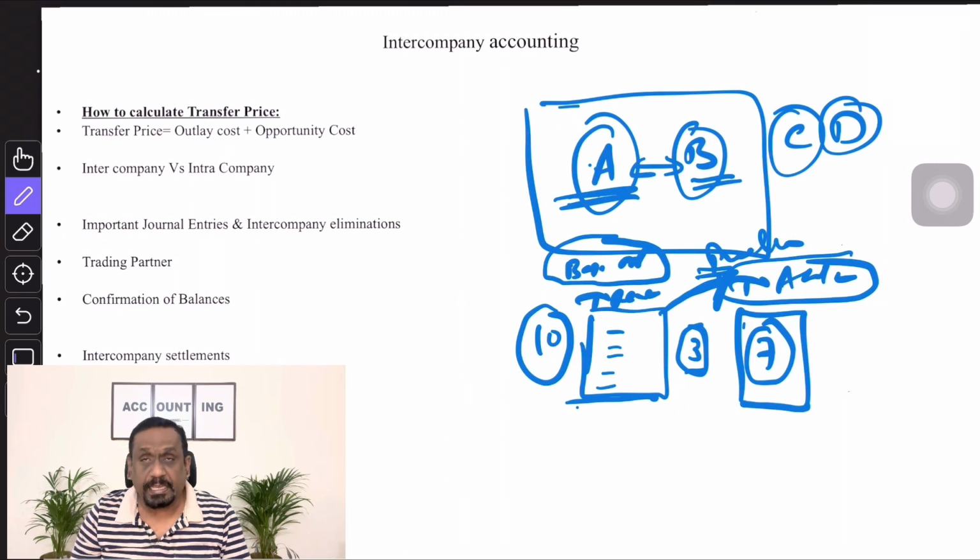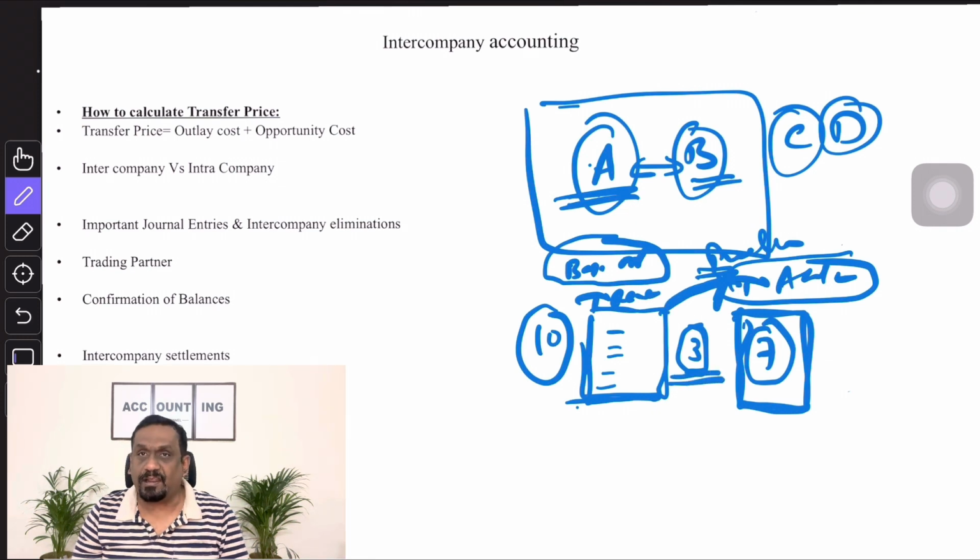A will go to B and say, see, as per my statement, these transactions are accounted, but in your books, you recorded only 7. These 3 transactions I already sold, but you did not record. Can you please book an accrual for this? I'm talking about the end of the month; this is not a daily activity. This confirmation of balances happens at the end of the month.